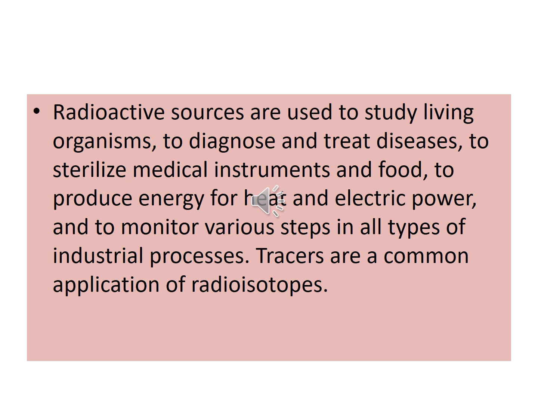Tracers are a common application of radioisotopes. These uses help in our life. Okay, next.